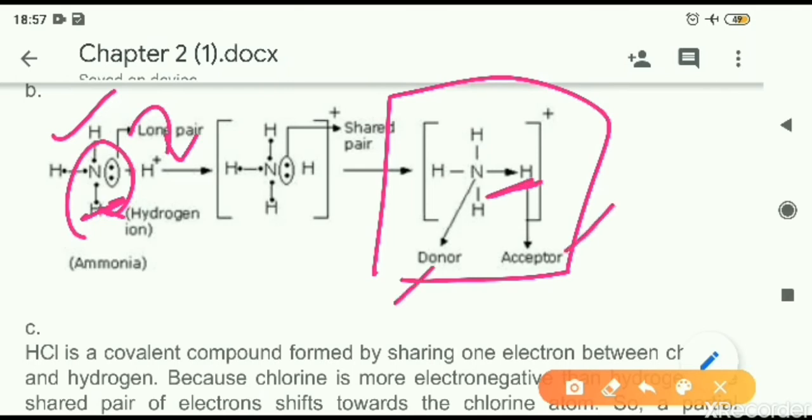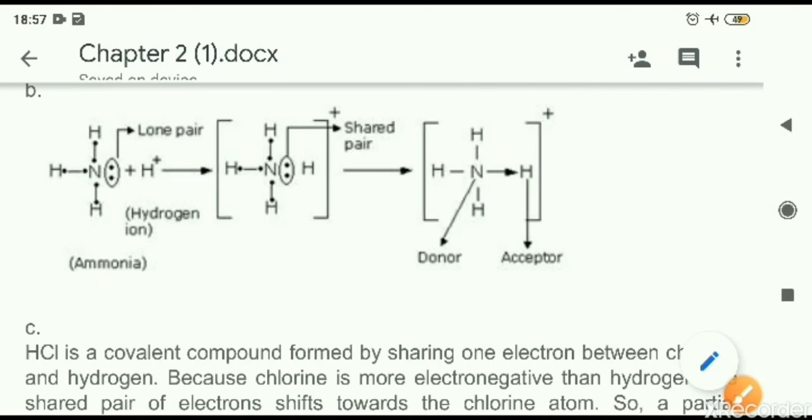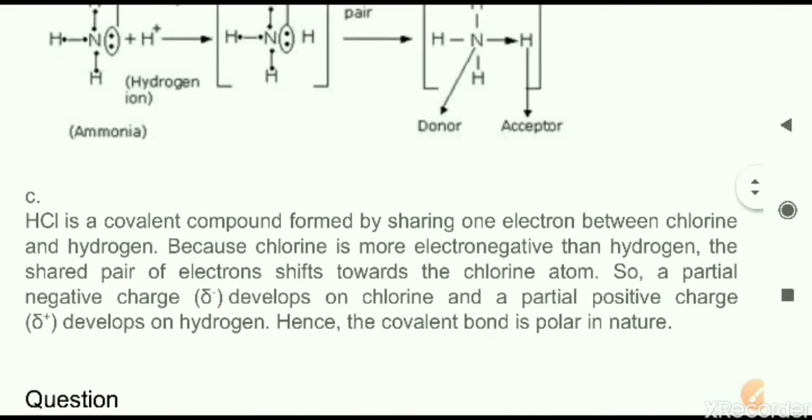You should remember this concept of donor and acceptor. Ammonia has donated the pair of electrons. Donated means it has contributed the pair of electrons for sharing. That is why it is called the donor. Hydrogen has accepted, that is the acceptor. Next now we'll move to the C part.